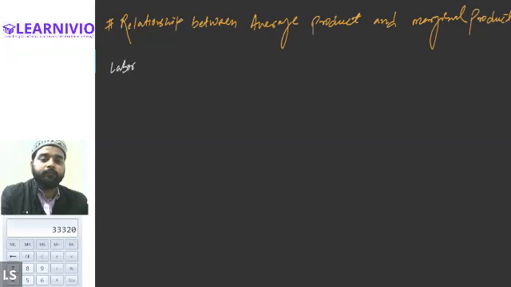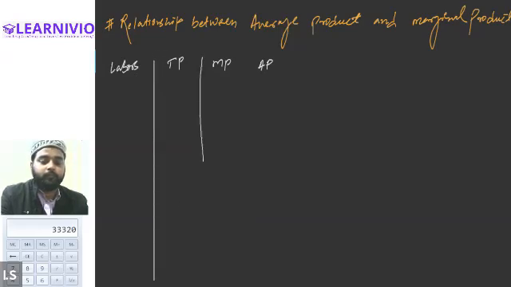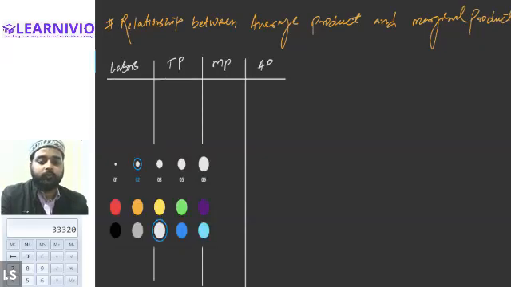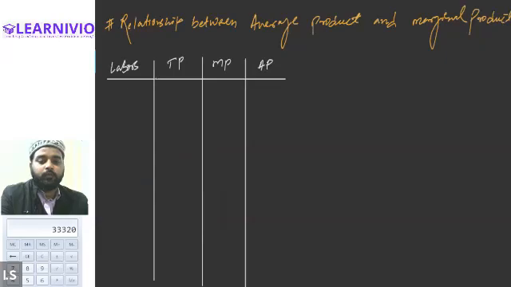Labor, then the total product, marginal product, and the average product. Please write it down. 1, 2, 3, 4, 5, 6, 7, and 8.